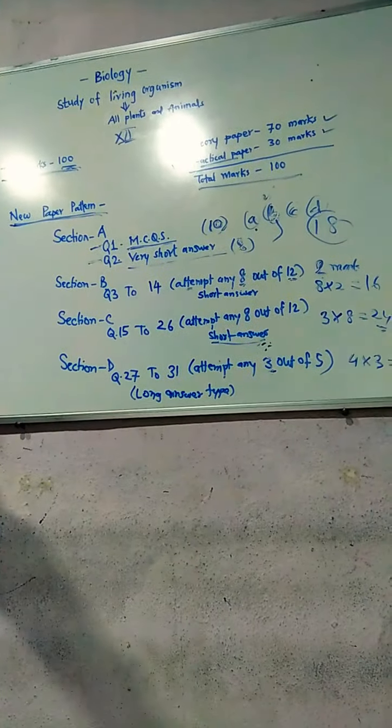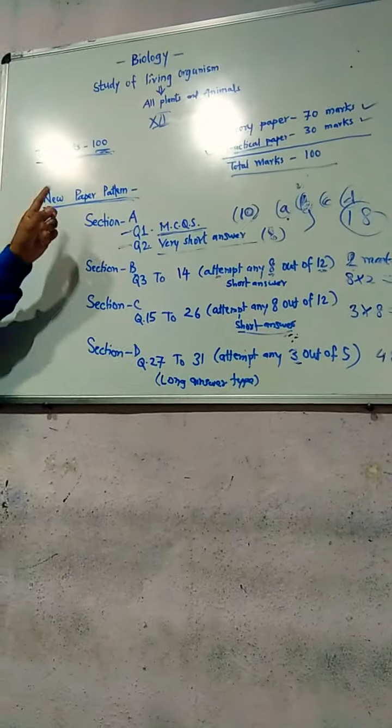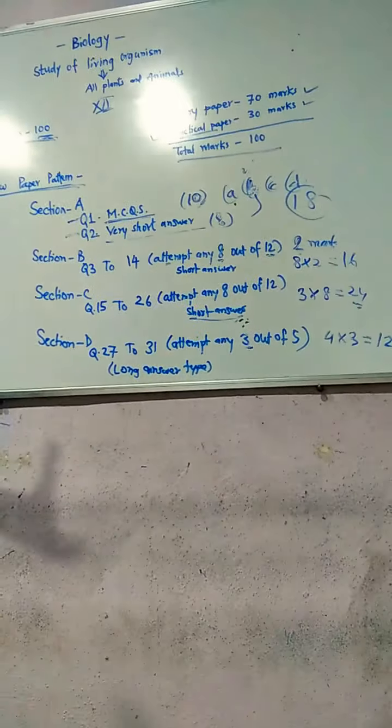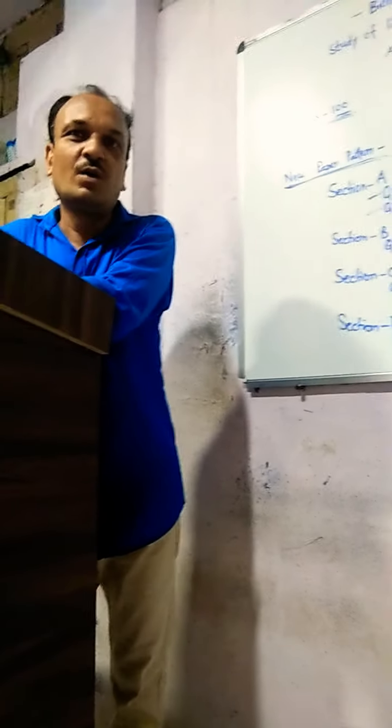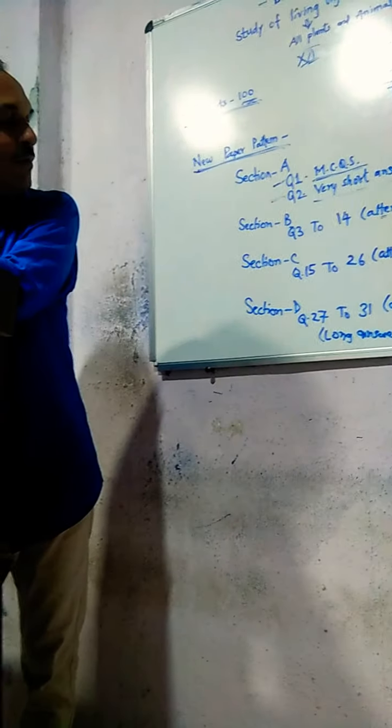Biology is 100 marks, theory paper 70, practical 30, with sections A, B, C, D. This is your final question paper pattern, and I hope you understood it.